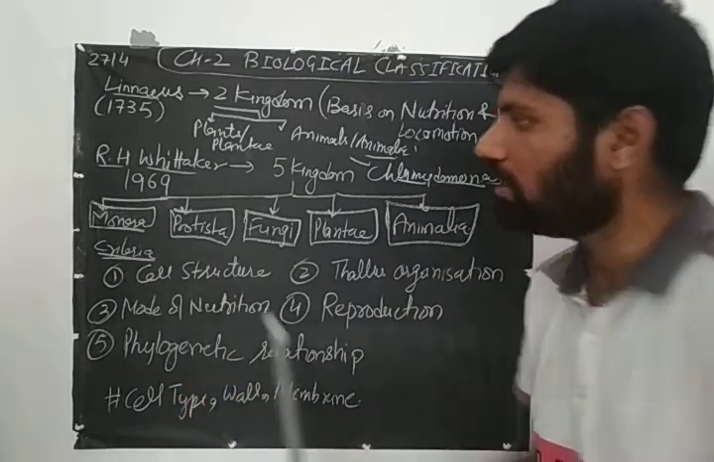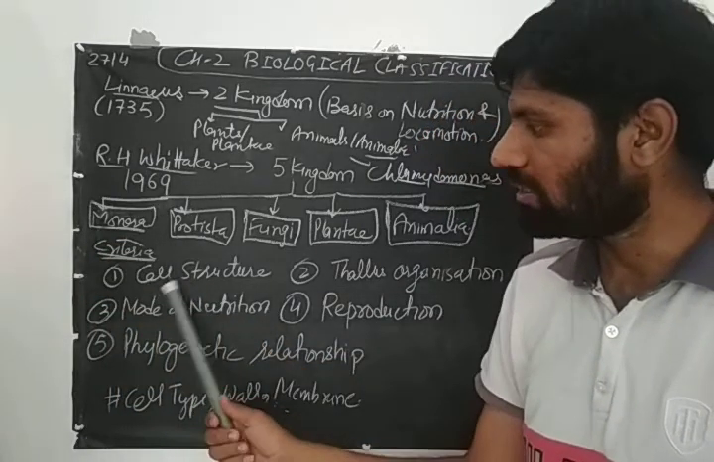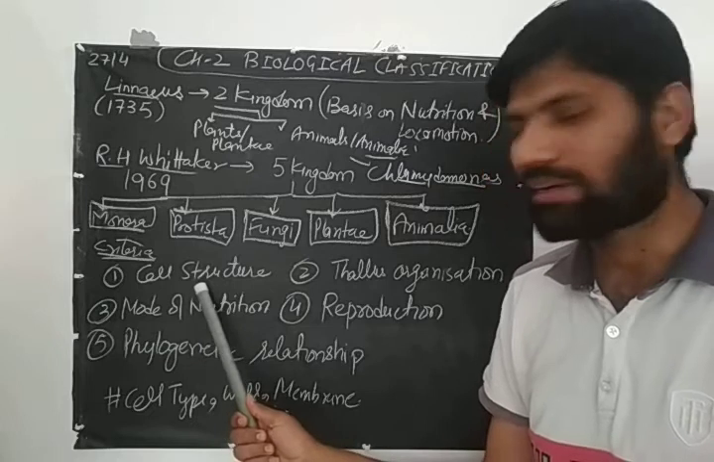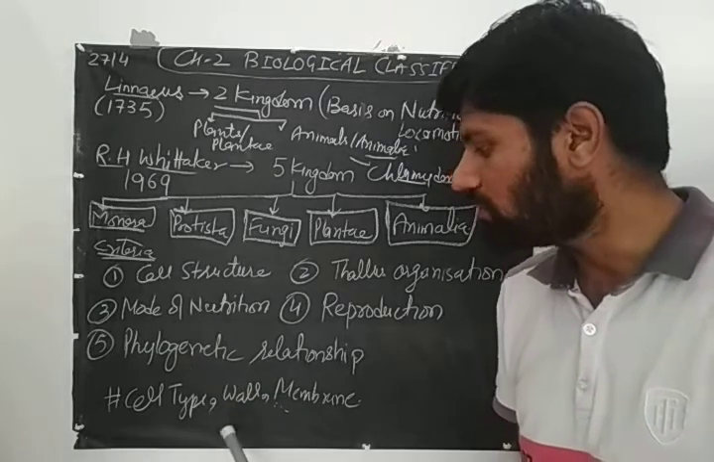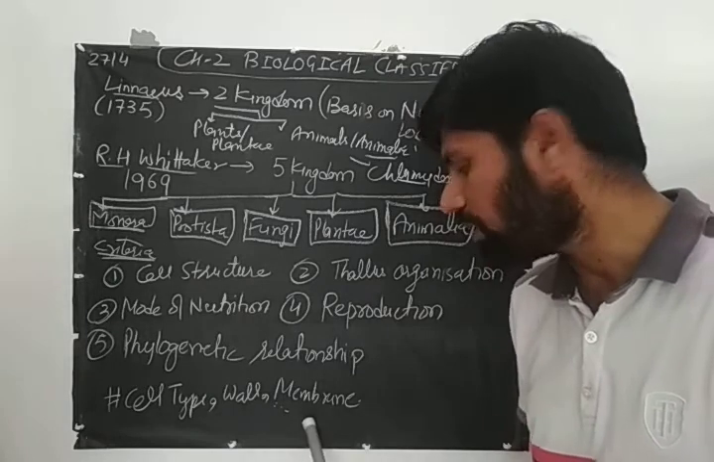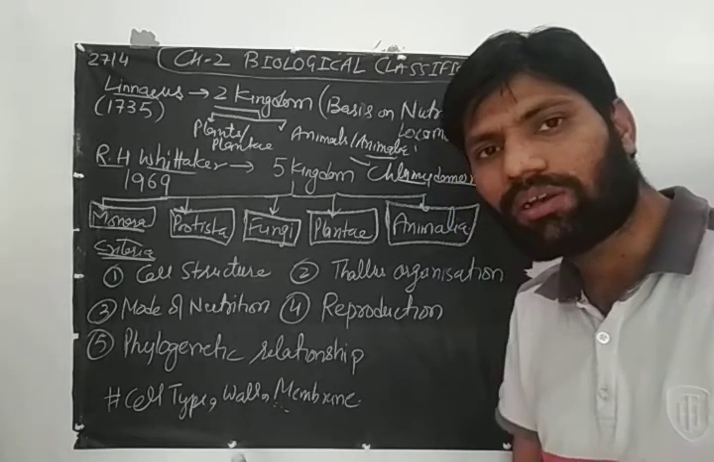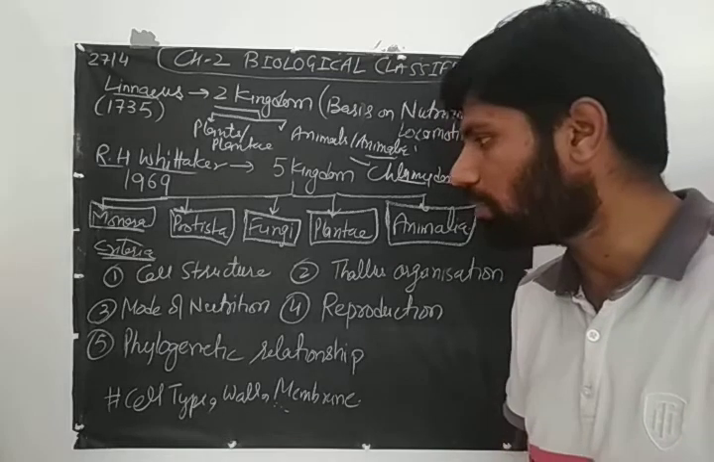As we studied, Linnaeus gave the basis of nutrition and locomotion. Here the criteria given by Whittaker were, first, cell structure. That means what type of cell is there, eukaryotic or prokaryotic; whether a cell wall is there or not; and whether a nuclear membrane is there or not. As we see, in prokaryotes there is no nuclear membrane.